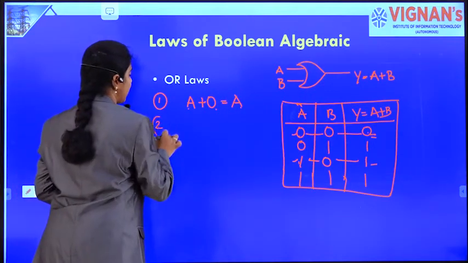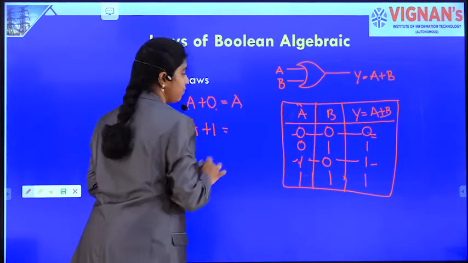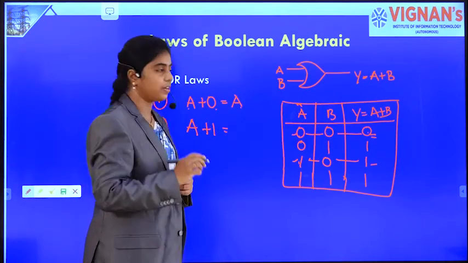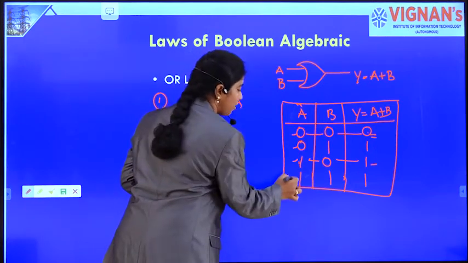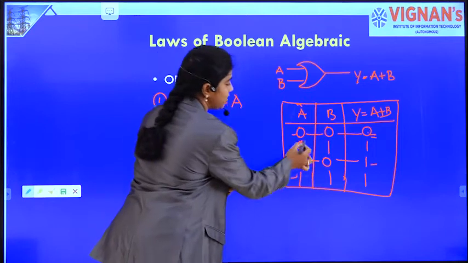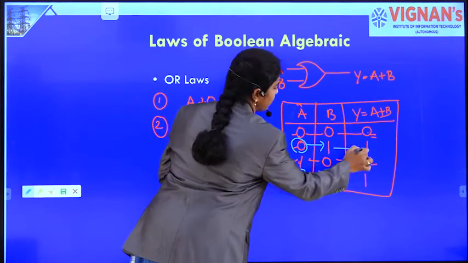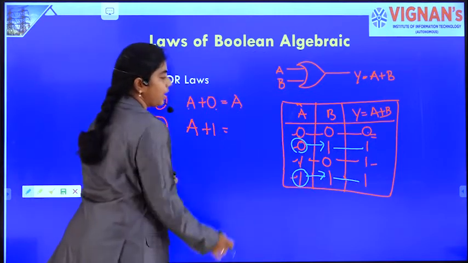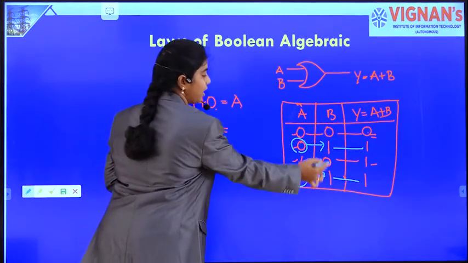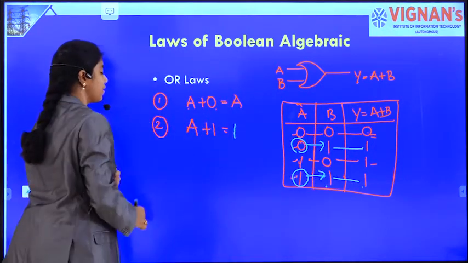Now the second law, A ORed with 1. So we will see what happens if A is ORed with 1. A is either 0 or 1. When it is ORed with 1, we get the result as 1. A either 0 or 1, when it is ORed with 1, we get the result as 1. Okay.